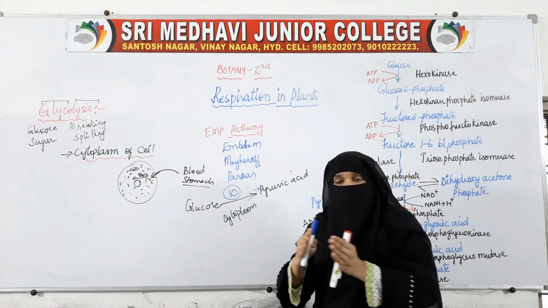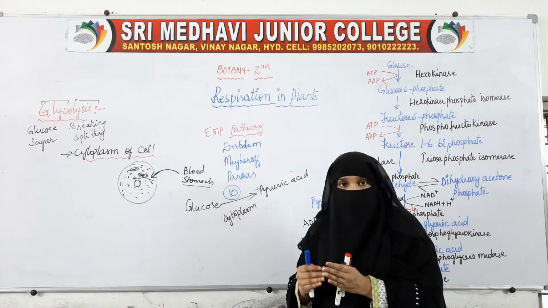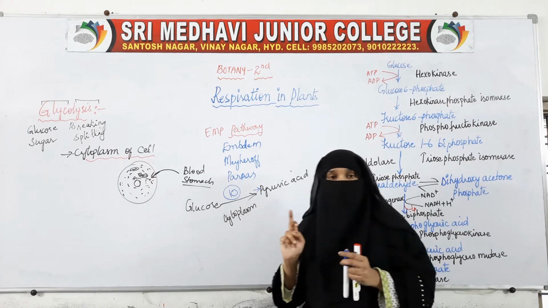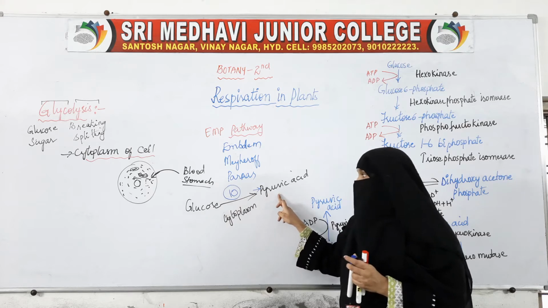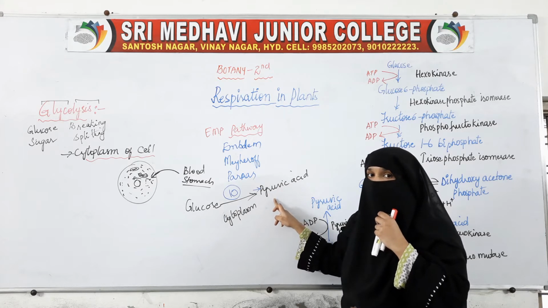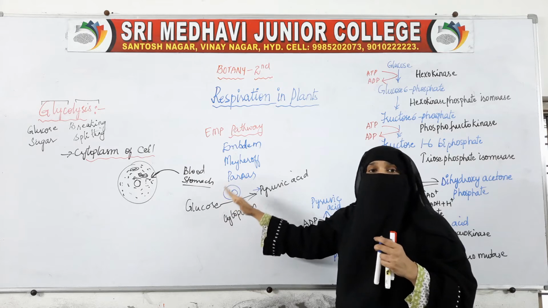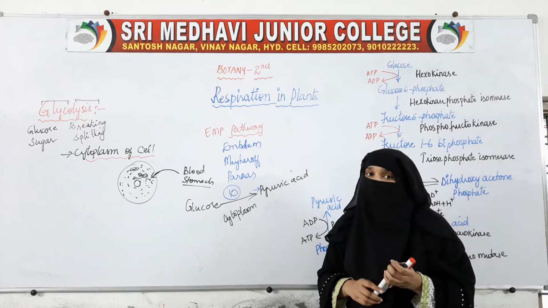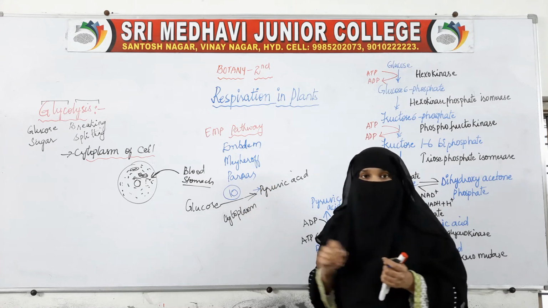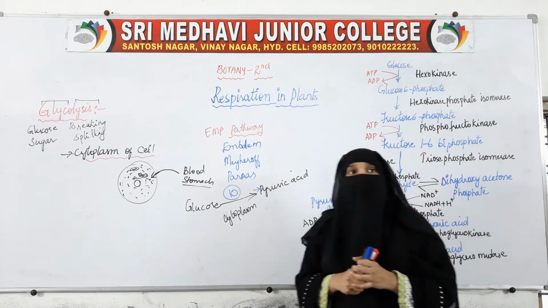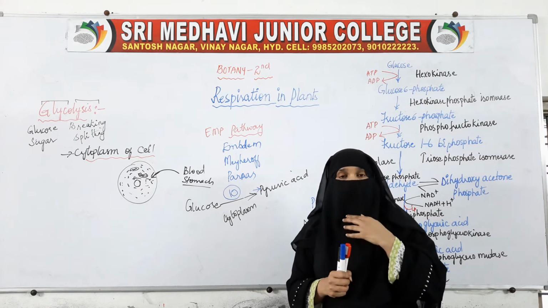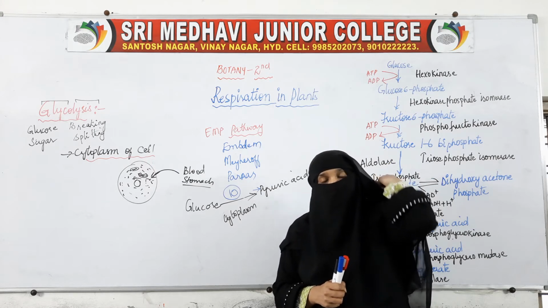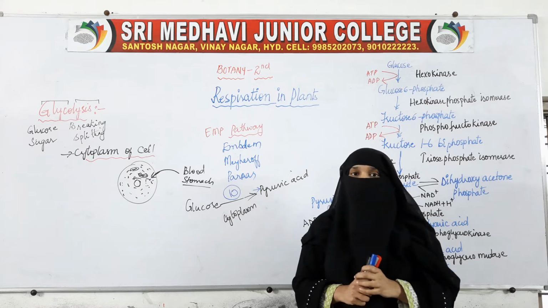After undergoing various reactions and forming intermediate products, the final product of glycolysis is pyruvic acid. So glucose will change to pyruvic acid, but before that, it makes many intermediate compounds by undergoing various reactions. So how many reactions will take place? 10 reactions. Glycolysis is a 10 reaction process in which glucose is broken down into 2 molecules of pyruvic acid.